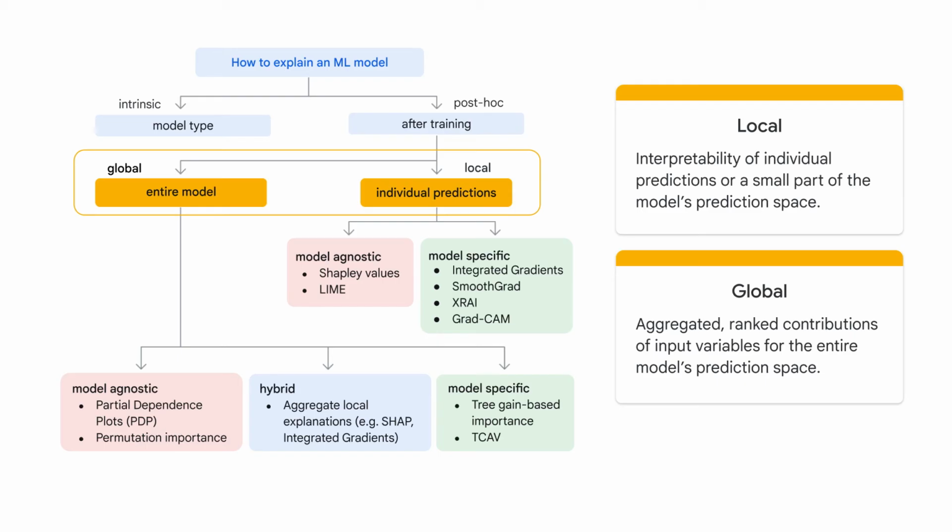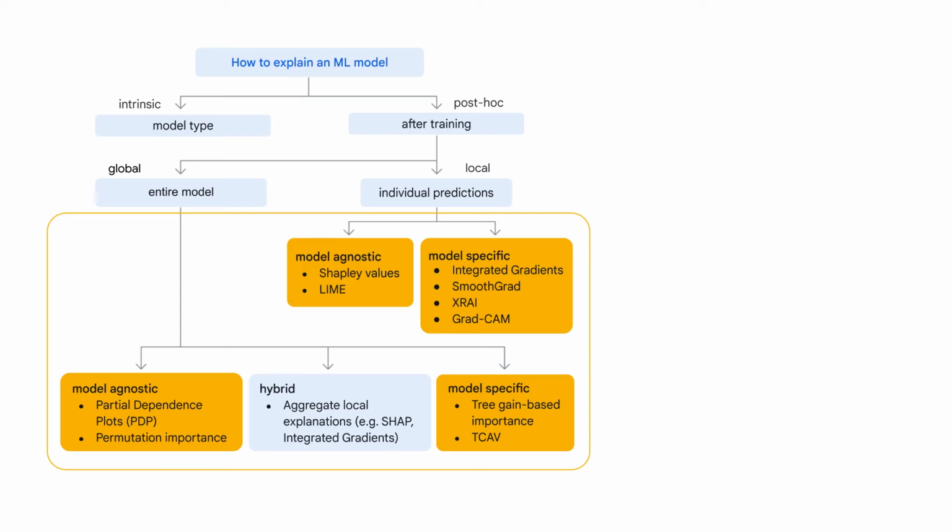Global methods provide a more complete map of the prediction space, but can fail to accurately capture the nuances of individual predictions. It can also fail to effectively explain the model's behavior in specific regions of the prediction space. Now, let's talk about the terms model agnostic and model specific. Both local and global interpretation methods fall into one of these two areas. At a high level, model-specific methods use the internal details of the model, whereas model-agnostic methods examine the model's behavior by manipulating the data fed into the model.